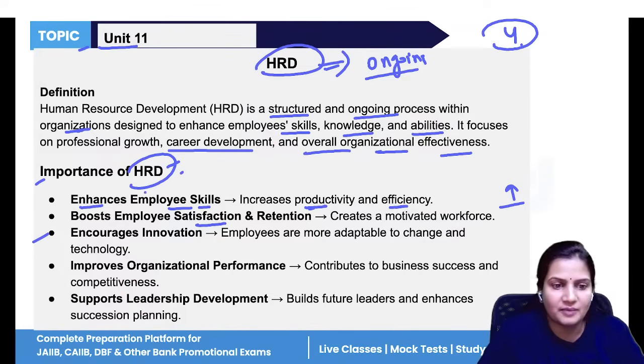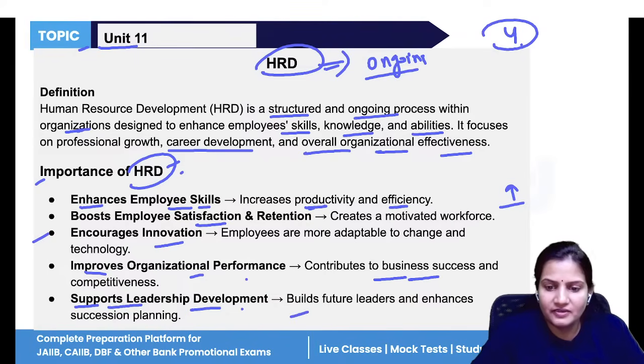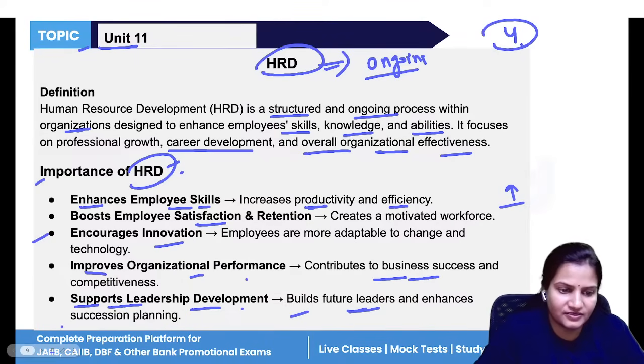With development programs, employees will become satisfied. They will give more and more innovations. They will adapt to new, updated technologies, which improves organizational performance and brings success in the business. And lastly, it supports leadership development. Ultimately, the employees who are working in your company, after a period of years, will also become the leaders of the company. So it helps in building future leaders and enhances succession planning.